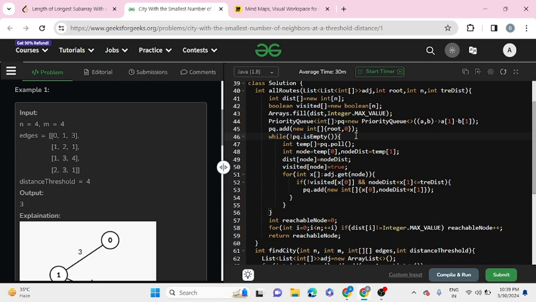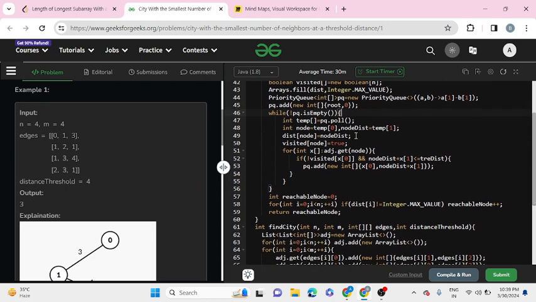Here v are all our nodes, and log v because in a priority queue, inserting and removing an element takes big O of log v time.